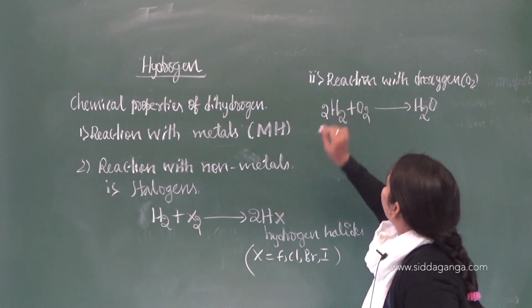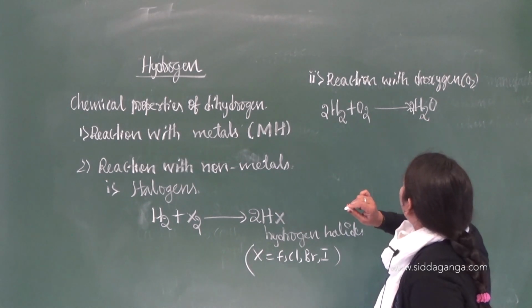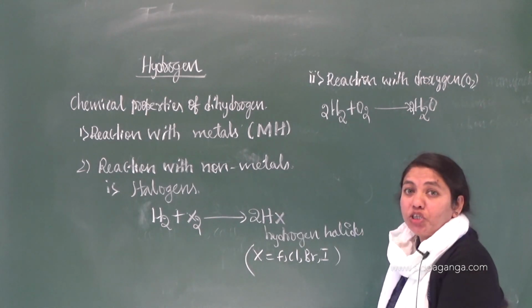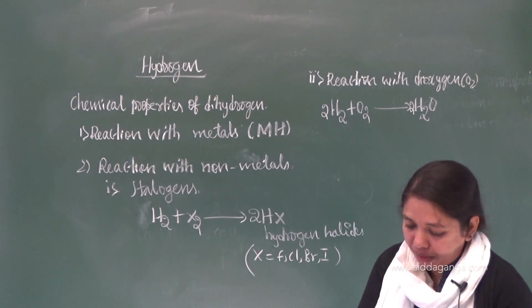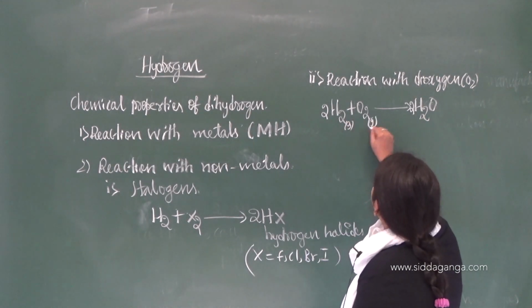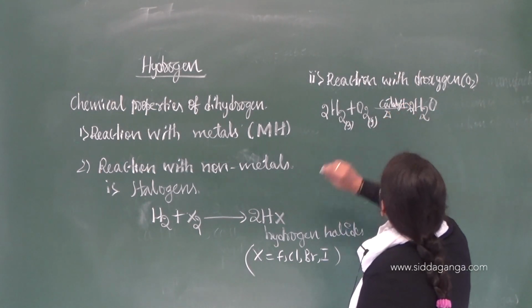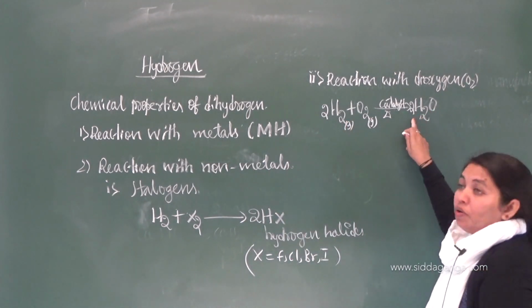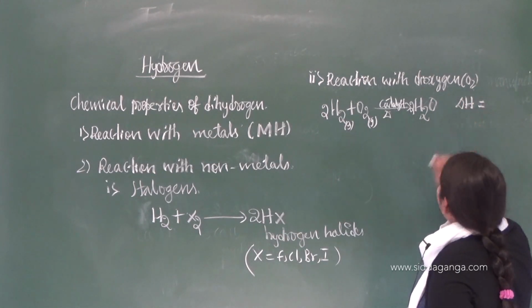H2O. Then I will take this one as 2H2. This will become O2, 2O, 2 to the 4, 2 to the 4. Okay, 2H2 plus O2 just to balance. So, whenever dihydrogen is made to react with oxygen, which is also a gas, in the presence of a catalyst, if you heat this, or if an electric arc is struck between these two, you are going to get water as the product, and this reaction is highly exothermic.